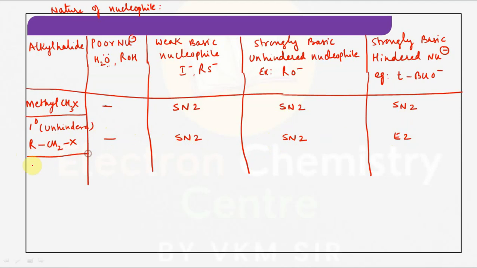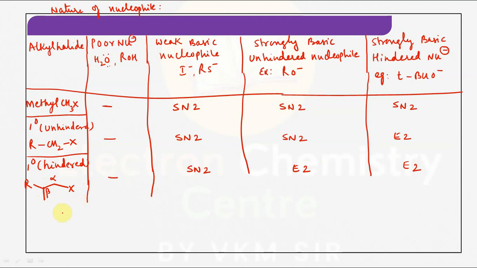And now I am taking primary that is hindered, means steric hindrance is there. I am taking an example. It is alpha, it is beta. There is branching at the beta position. In such case, a poor nucleophile cannot react, right? Weakly basic means SN2. Strongly basic, in such case it preferably undergoes E2. If it is hindered also, it will undergo E2. Means whenever there is branching at the beta position, it preferably undergoes elimination.